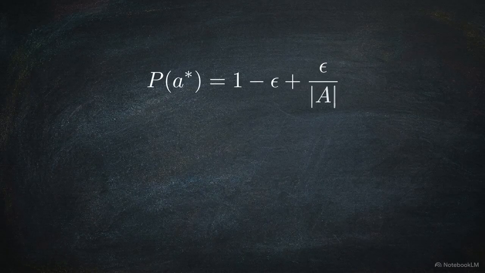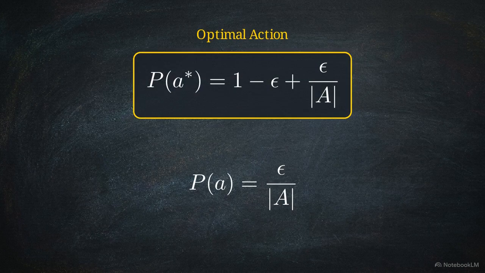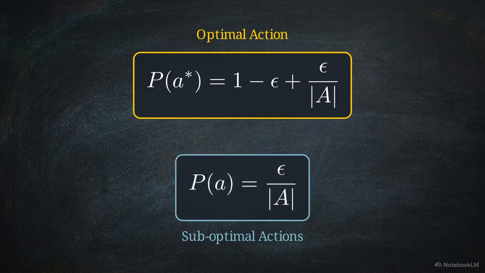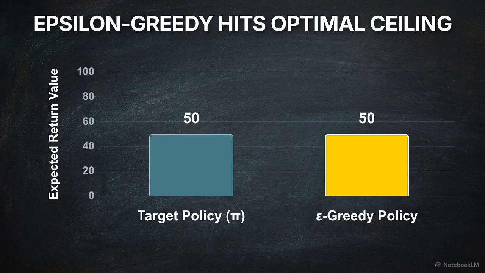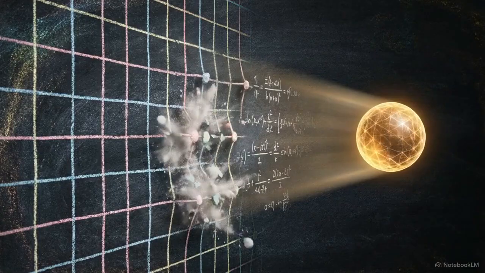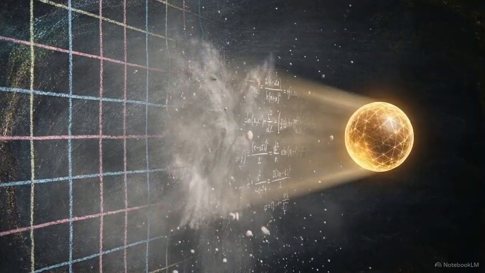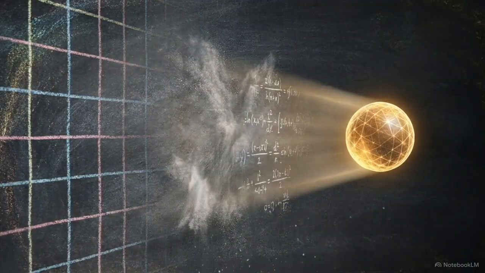These stacked probability equations define an epsilon-greedy policy. The top formula determines the selection of the optimal action, while the bottom forces a controlled probability for all suboptimal actions, enforcing exploration without losing optimization. By the monotonic improvement theorem, an epsilon-greedy policy guarantees performance equal to or better than the target policy. However, it cannot strictly improve if the system has already reached the optimal epsilon-soft policy. Moving to a model-free environment completely replaces deterministic mathematical guarantees with fluid statistical bounds, requiring persistent exploration to find success.